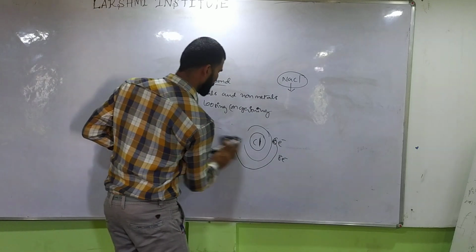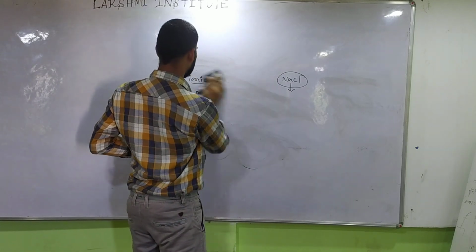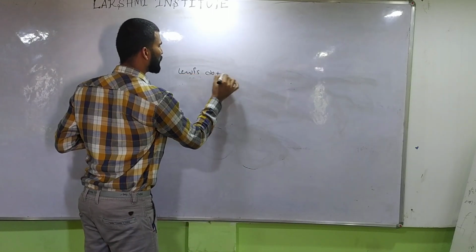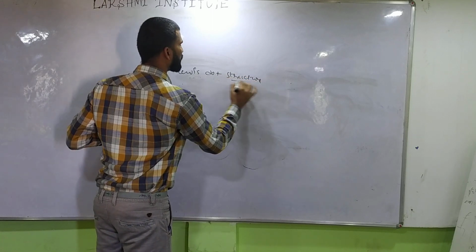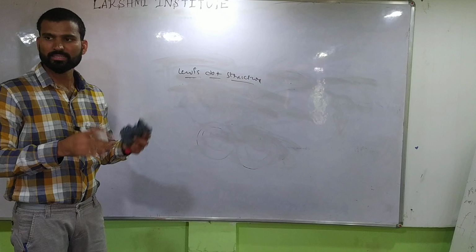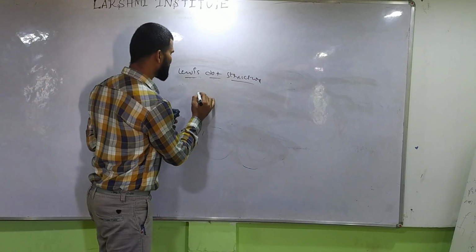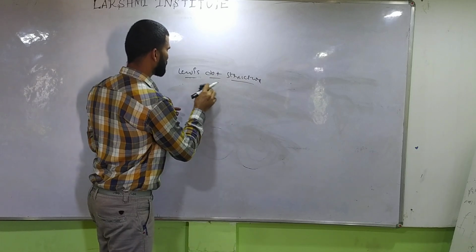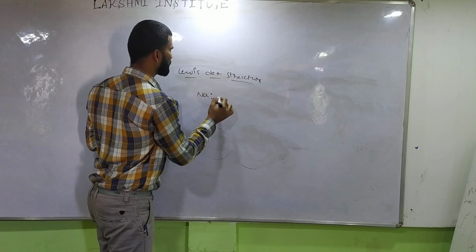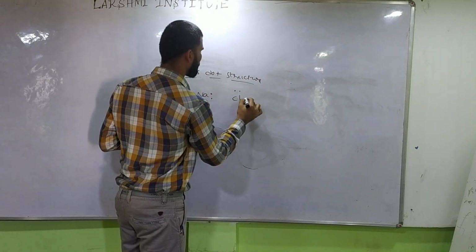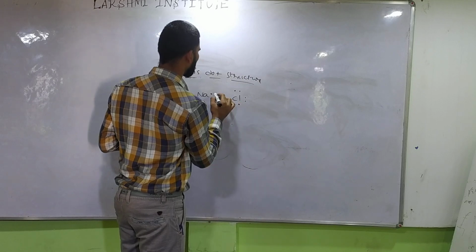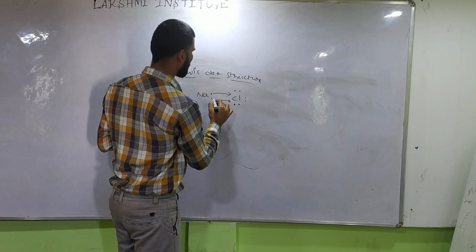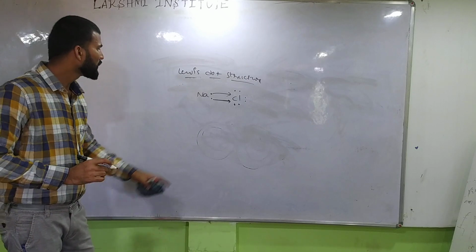Now, the Lewis dot structure. Lewis dot structure means if any element has valence electrons, we can represent them with dots. See here, NaCl.